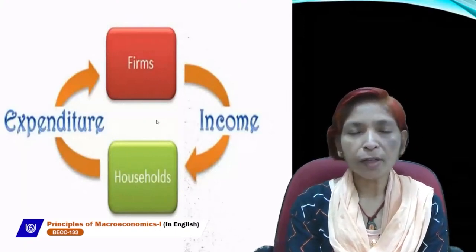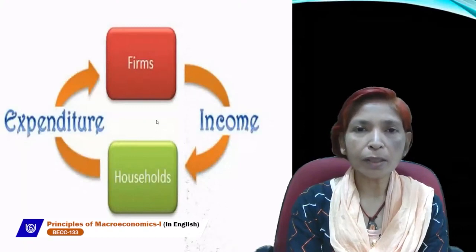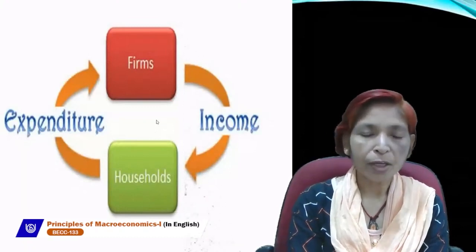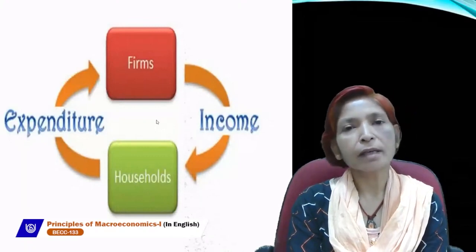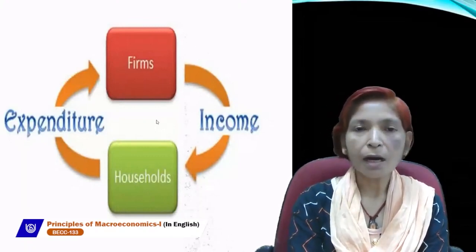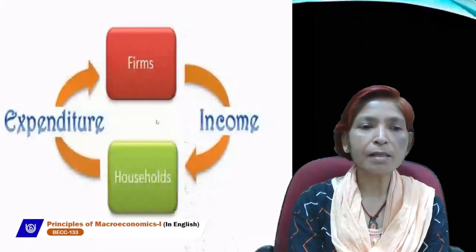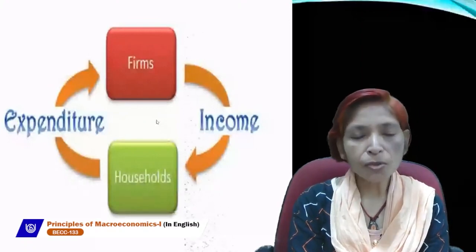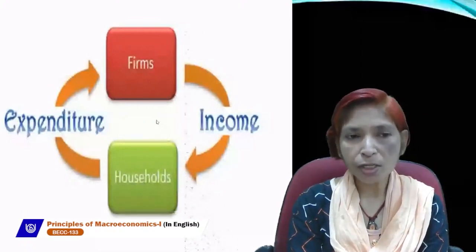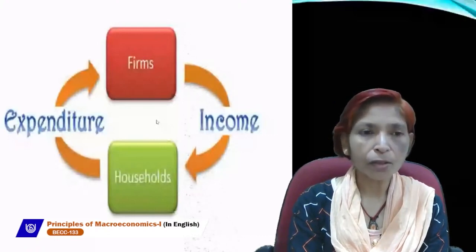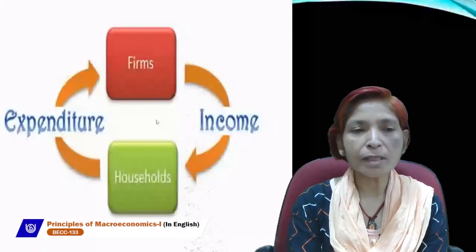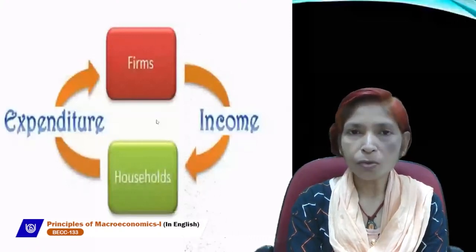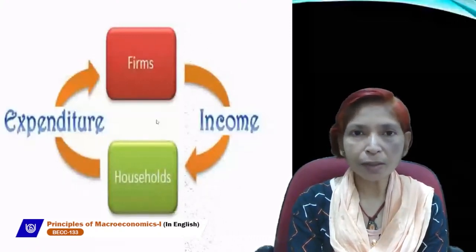So government interference is not necessary according to the classical economists. In a closed economy, we assume that only two sectors exist: one is the household sector and the second is the firm sector. Household provides means of production or factors of production to the firm sector, and the firm produces goods and services and gives them to the household sector for their survival.